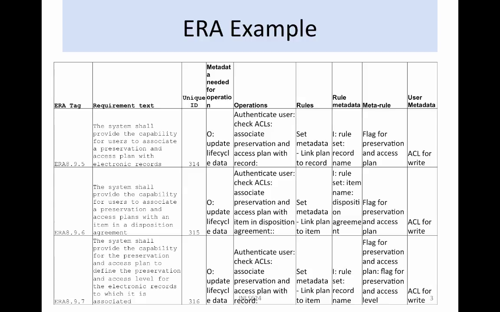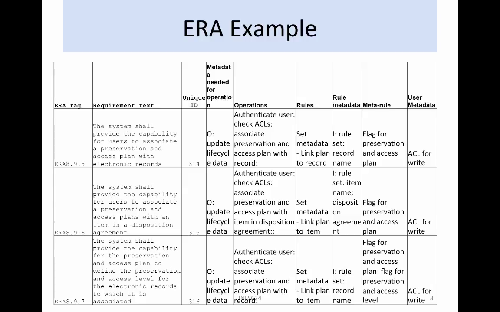For each ERA task, a unique ID is defined, the metadata needed for the operation is defined, the operations are listed, a rule is defined, rule metadata is defined, a meta rule or class of rules is defined, and user metadata is defined.